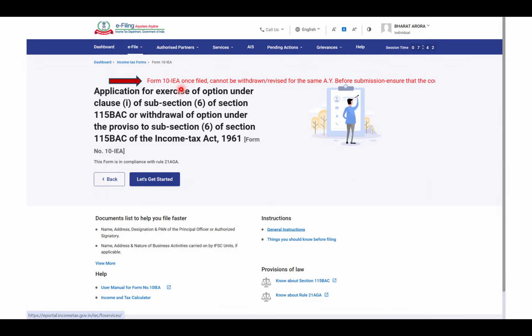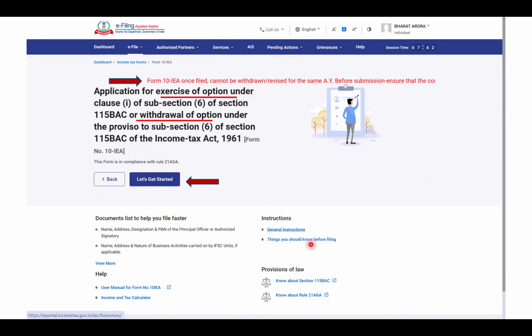As you proceed, it gives you a warning again that this form once filled cannot be withdrawn or revised for the same assessment year. Before submission, you have to ensure that you are sure about filling this form. It cannot be withdrawn in the same assessment year. You might get an option in the next assessment year, right? So this form is for exercise or withdrawal, same form, Form 10 IEA. You have to click on let's get started.